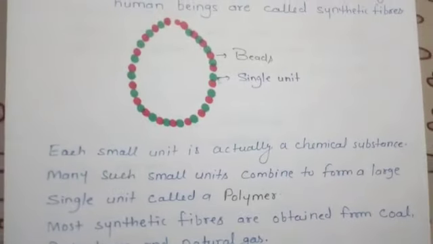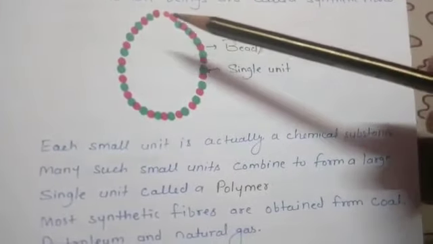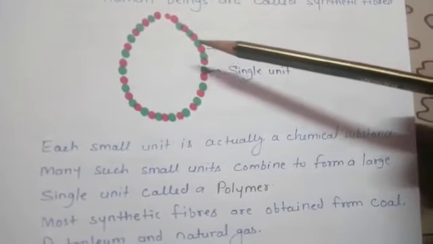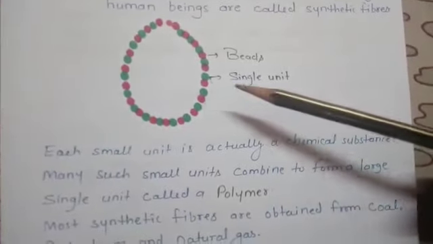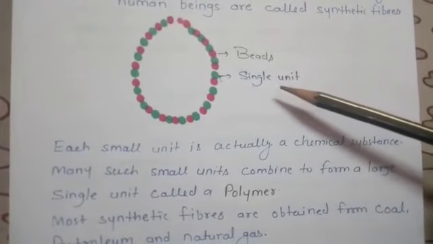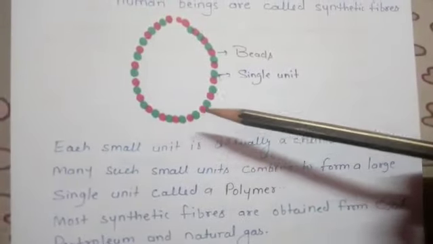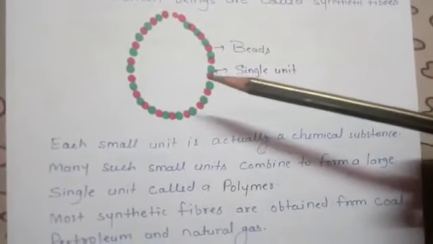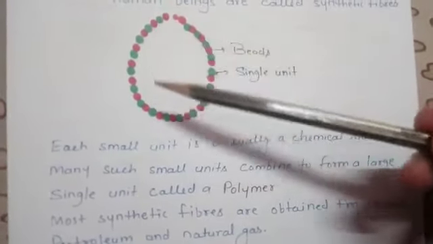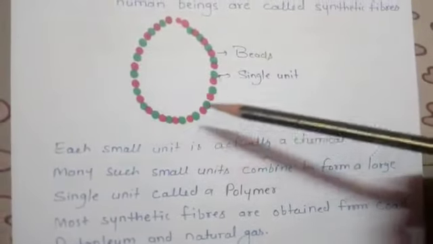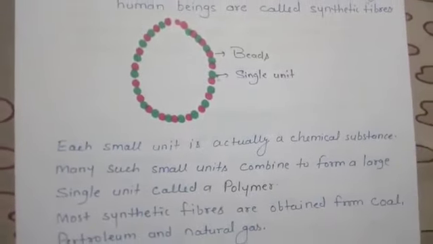I hope you will get it. I will explain you once again. If you see each small unit, this red or green dot, this is a small unit just like in your mother's necklace. This single unit is actually a chemical substance. Okay, and many such small units, when they are all joined together, then these units combine and form a single unit, and this single unit is called a polymer.